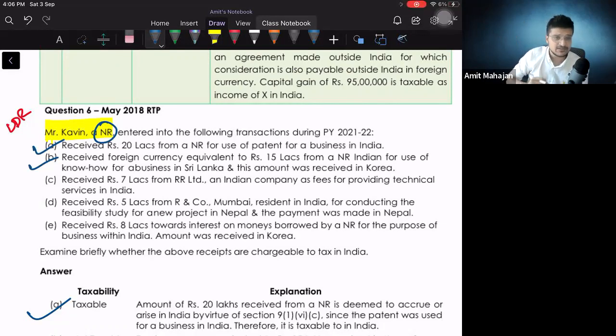Point 3, received 7 lakhs from RR Limited, an Indian company, as fees for providing technical services in India. Again, you will solve this only by looking at the provisions and the chart if required.